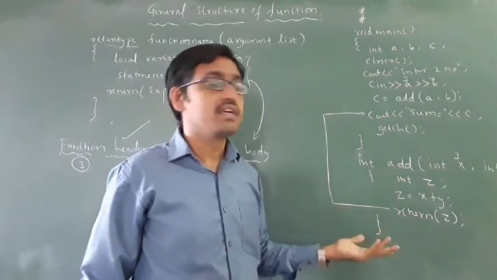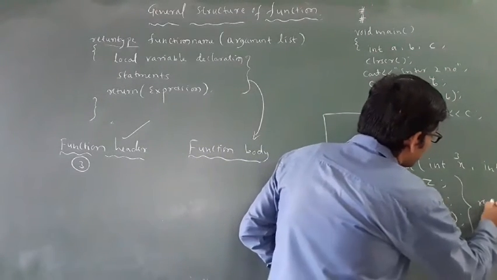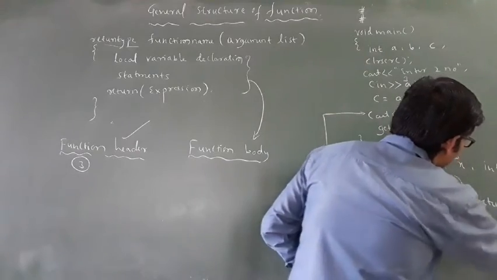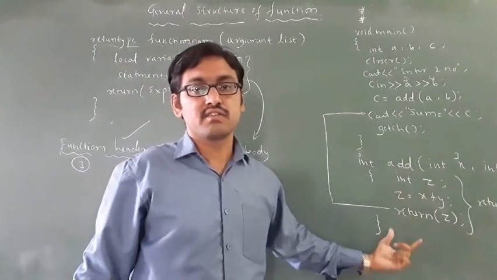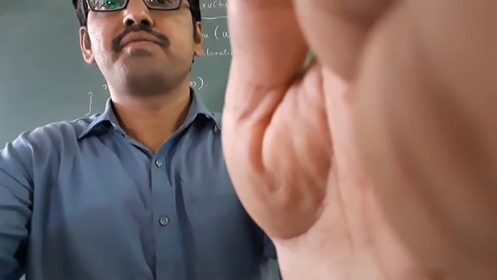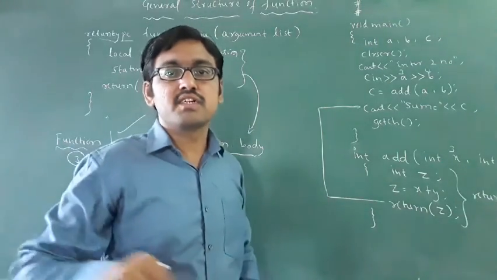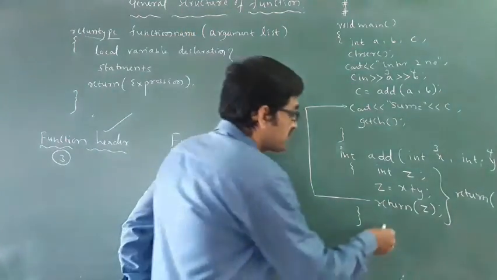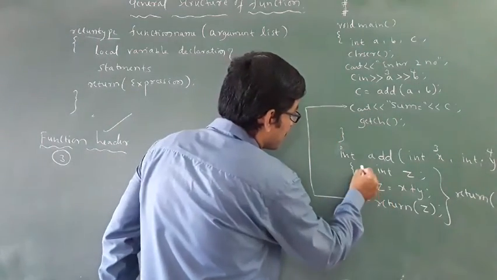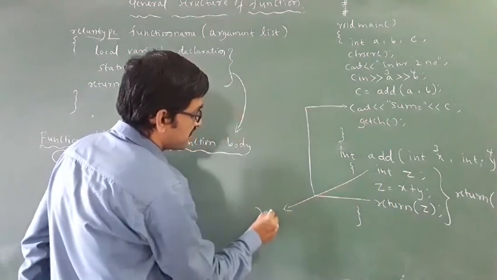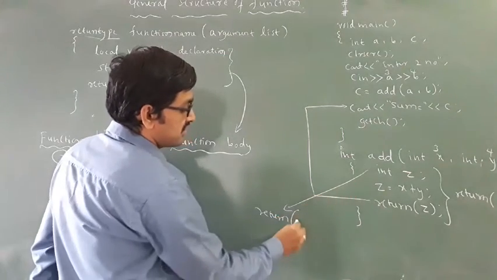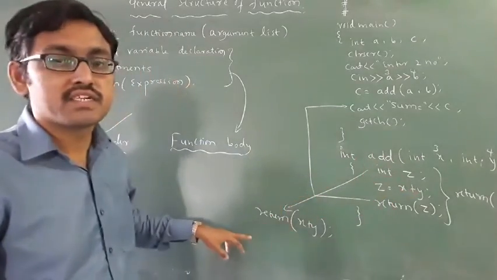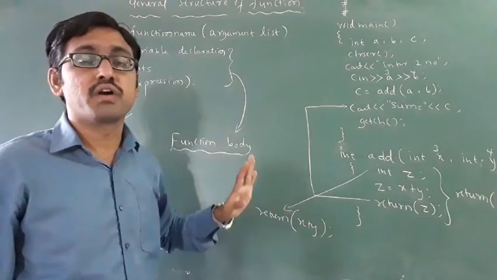Instead of these three lines, you can write it like this also: return x plus y directly.